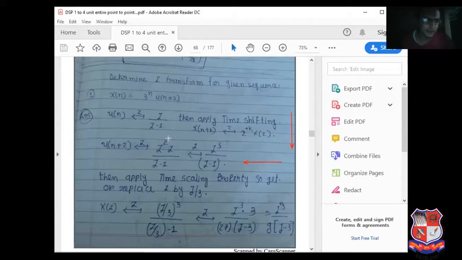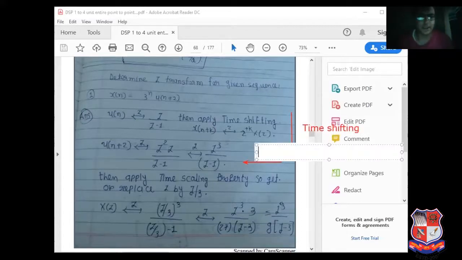Everything else remains the same. This is known as the time shifting property. So first apply time shifting, then apply time scaling.